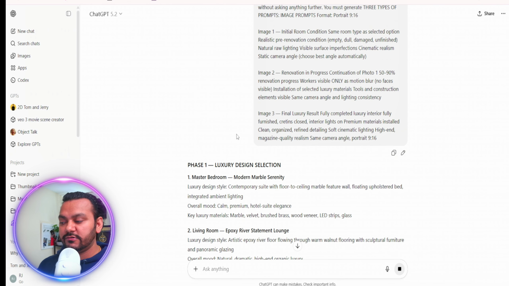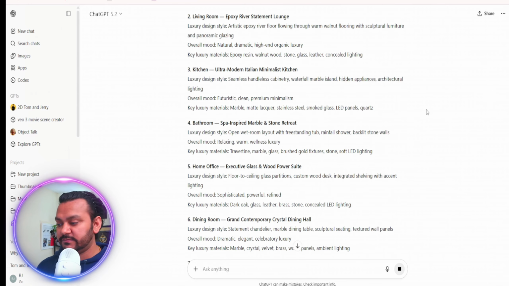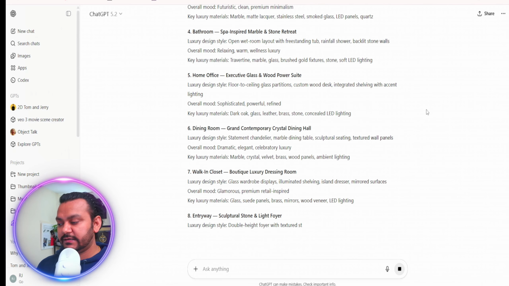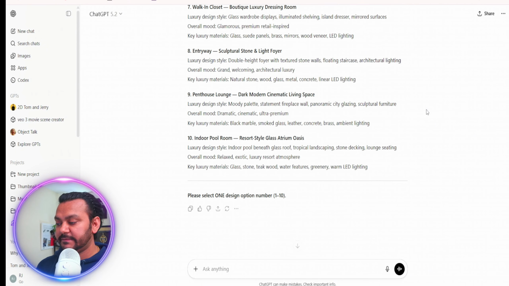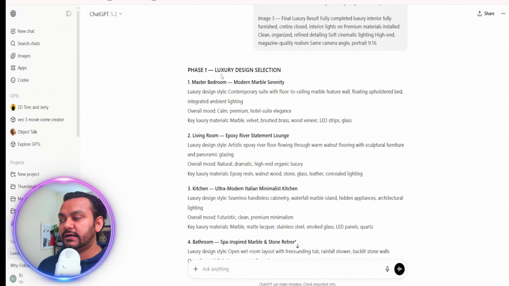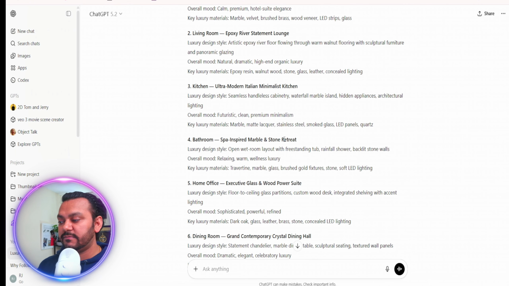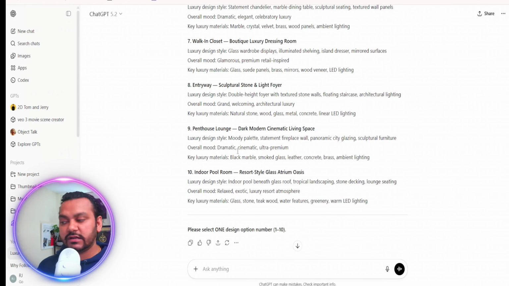It's going to give you 10 prompts, which we are going to use to generate the images. Literally, we can generate the image here also. Here it is saying please select one design, option number 1 to 10. Whatever you want, luxury designs like the master bedroom, living room, kitchen, bathroom, home office, dining room, walk-in closet, whatever you want.